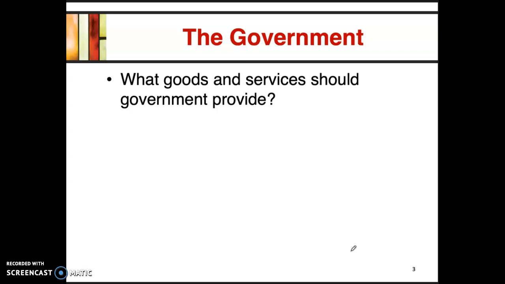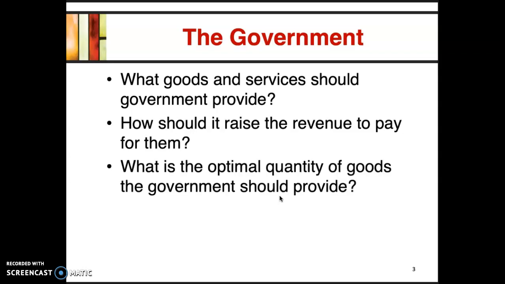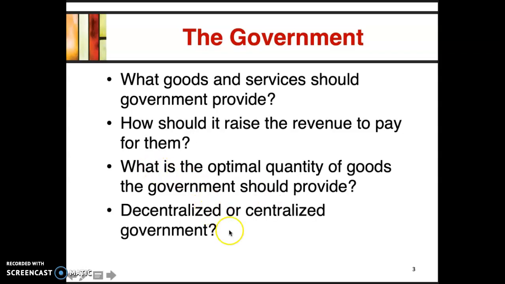What goods and services should the government provide? What is the optimal amount of goods and services the government should provide? But most importantly, what type of goods and services should the government provide? How should the government raise revenue to pay for these goods and services? Should they adopt a regressive form of taxation, proportional tax, sales tax, progressive taxation, indirect taxes, direct taxes, corporate taxes? How should the government raise revenue to pay for the goods it wants to supply? What is the optimal quantity of goods the government should provide? And should we live in a decentralized or centralized government?